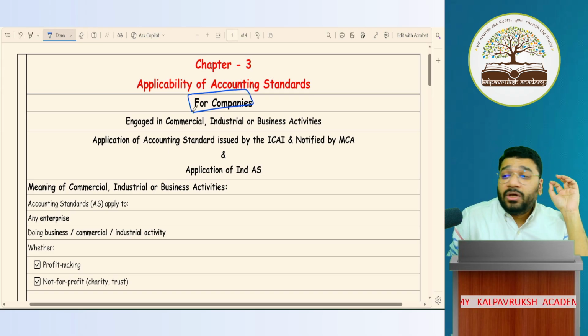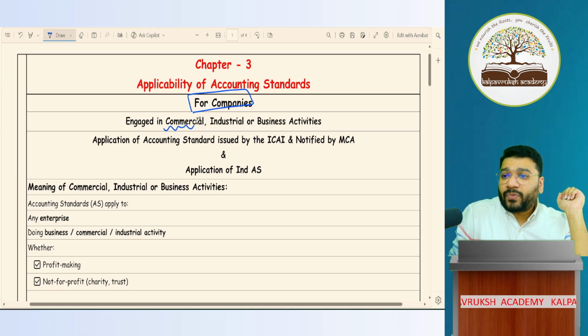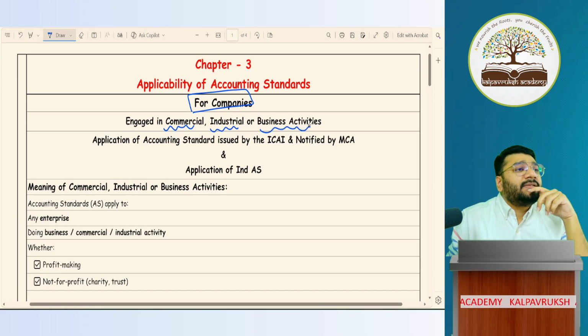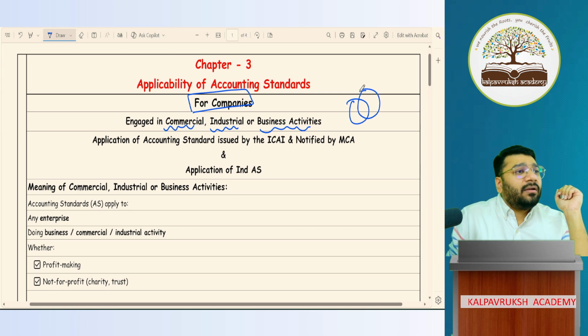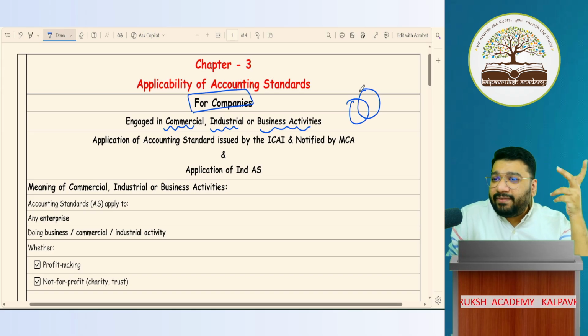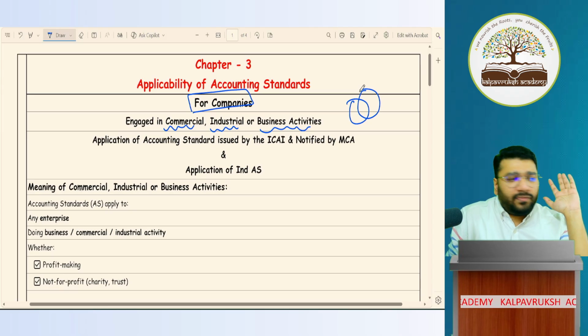Which companies? Those companies which are engaged in commercial or industrial or business activities. Commercial and business activities are overlapping. Both are almost the same. Understanding-wise, it is almost the same. A minute difference is there, but let's not go into that difference. Commercial and business activities both are the same. What is commercial activity and business activity?